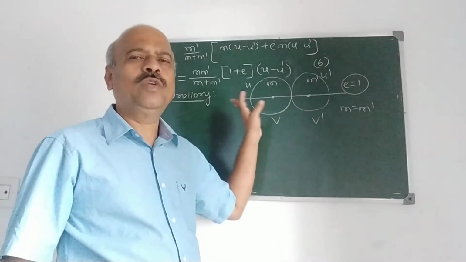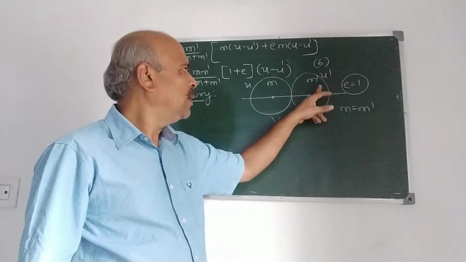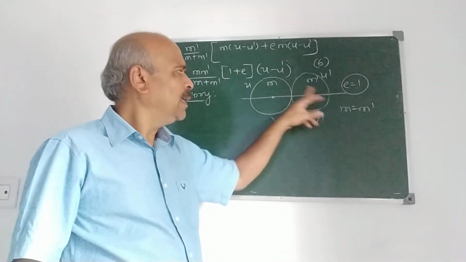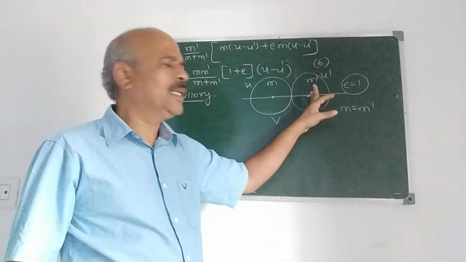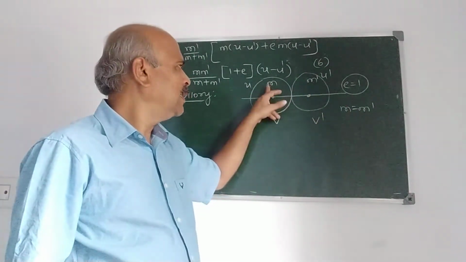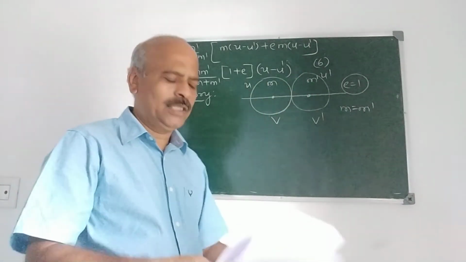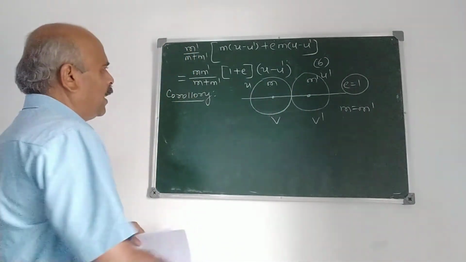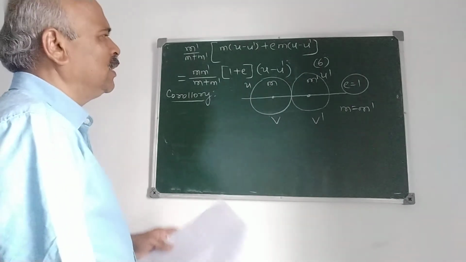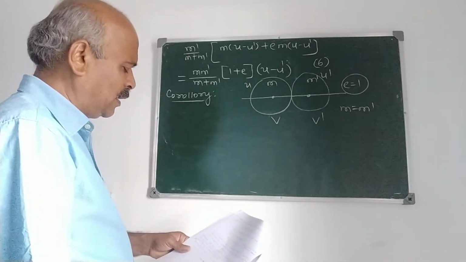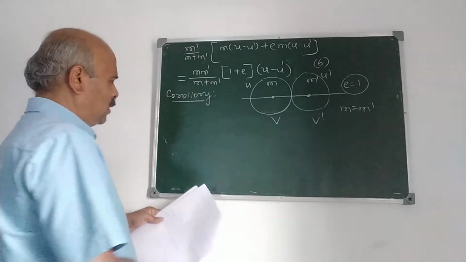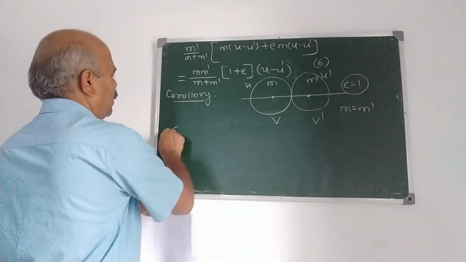If masses are the same, e is 1, and the impact is direct, we prove that they interchange their velocities. For that, as proved in expressions 1 and 2 and 3 and 4, first you have to prove that, from 3,